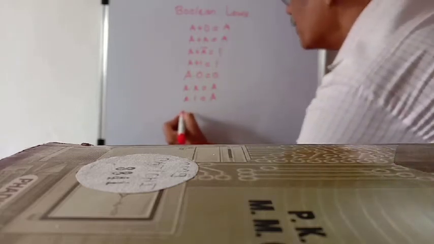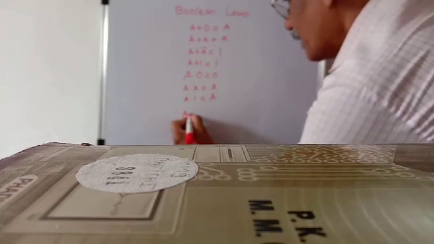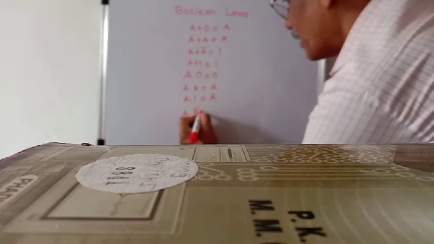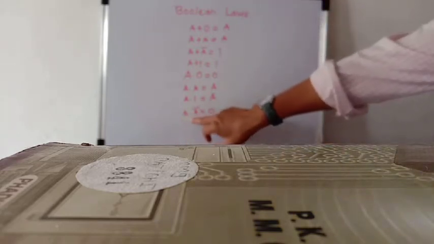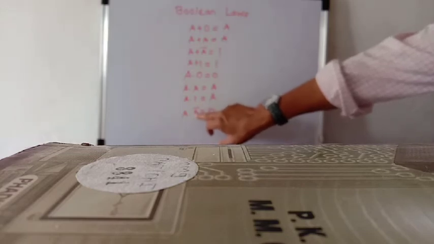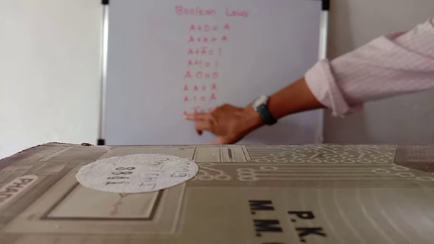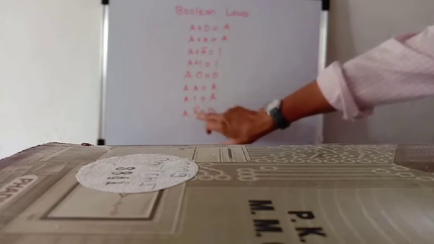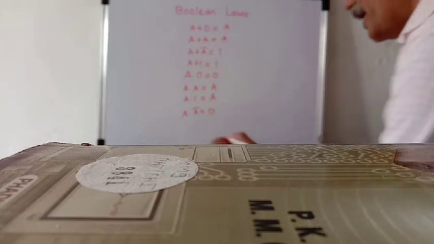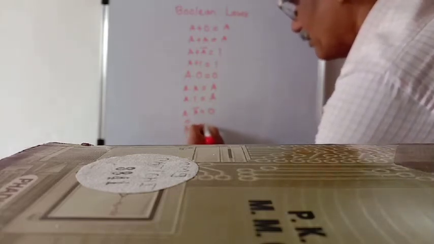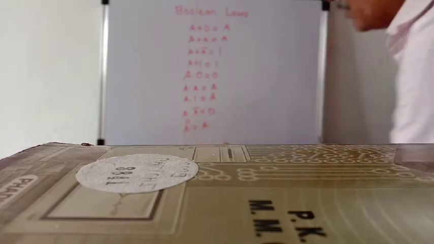Then A into A bar is equal to 0. If A is equal to 1, then 1 into 1 bar means 0, is equal to 0. If A is equal to 0, then 0 into 0 bar means 1, is equal to 0. Then A double bar is equal to A.